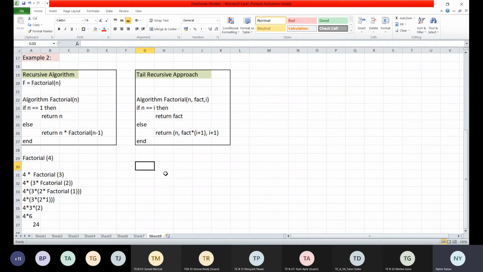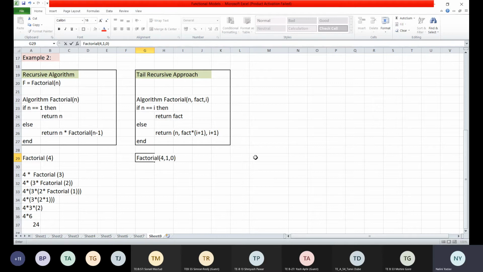Now we will see how this tail recursive approach works, right? A dry run of the tail recursive approach. Correct? Now what we are doing here, again I will do the same factorial of 4, comma 1, comma 0.